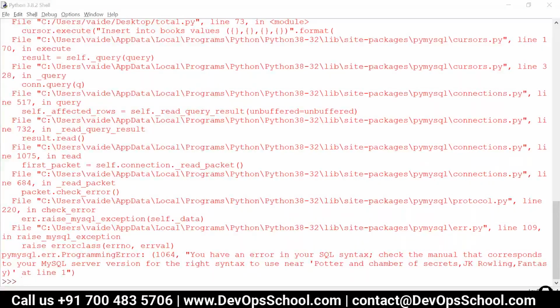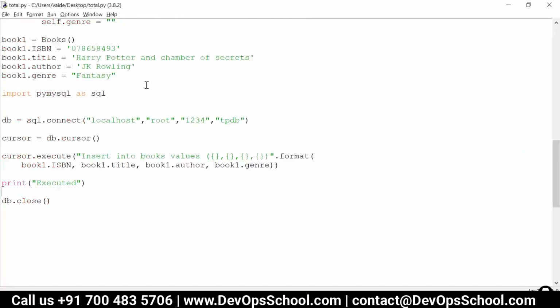Okay. Oh, yeah, I got the error. The error is that we need to enclose all our values inside quotes when we are writing the syntax. So we will have to put some quotes here manually.